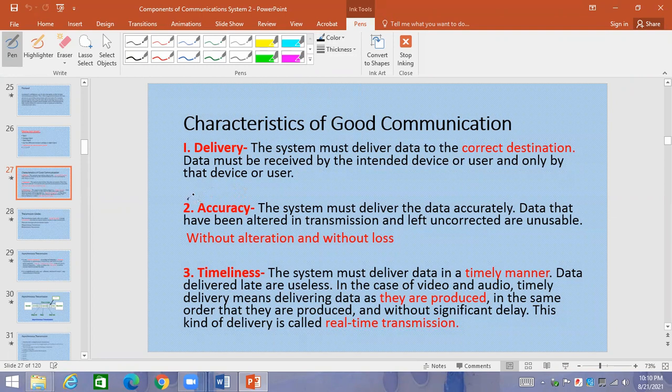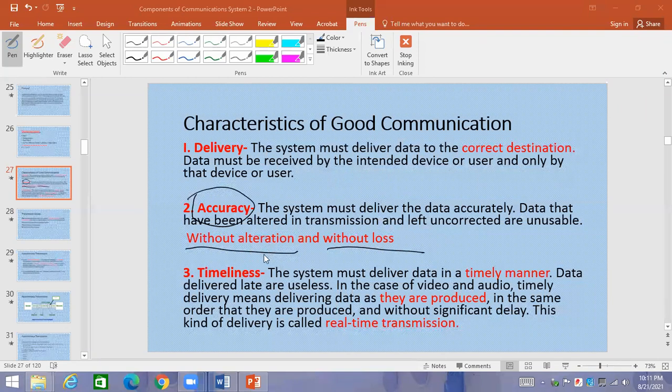Data that have been altered in transmission and left uncorrected are unusable. Without any alteration, without any loss. There should not be any loss, there should not be any alteration. Data should be transmitted in a proper way without any data loss.